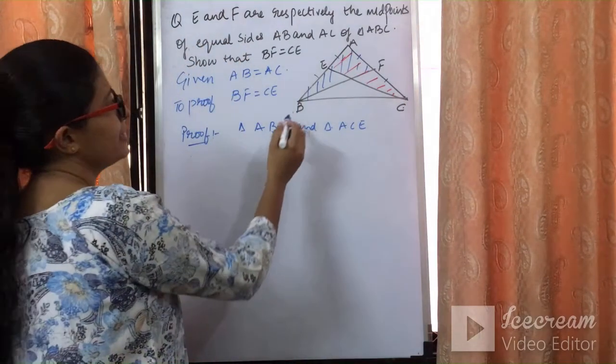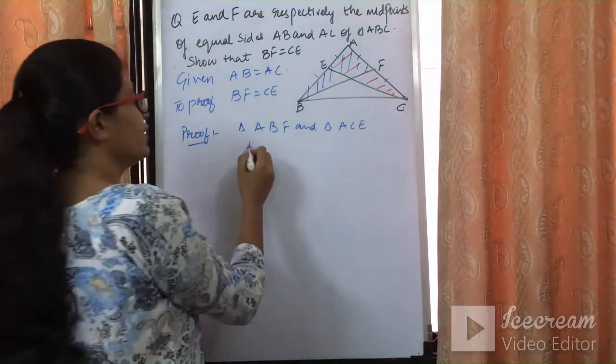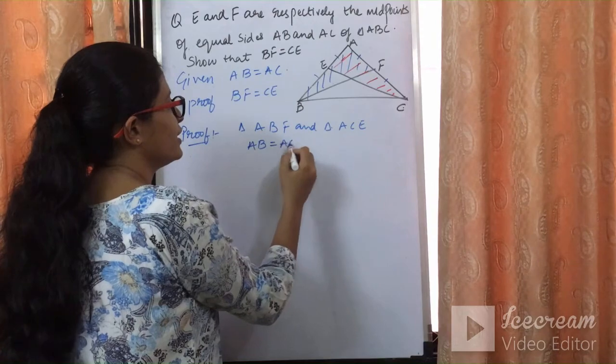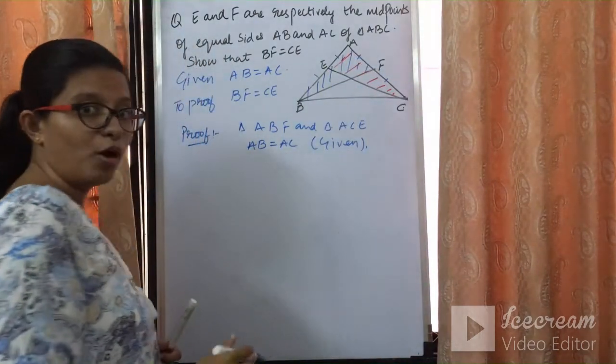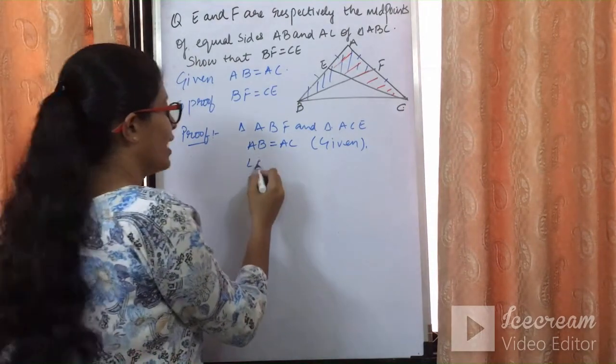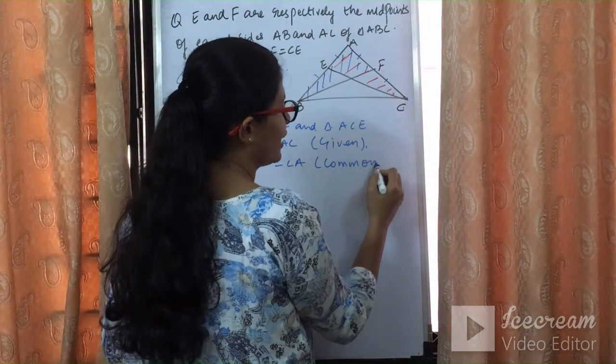ACE. Can I say that in these two triangles AB is equal to AC, which is given in the question? And I can say that angle A is common in both the triangles. So angle A is equal to angle A, which is common between both the triangles.